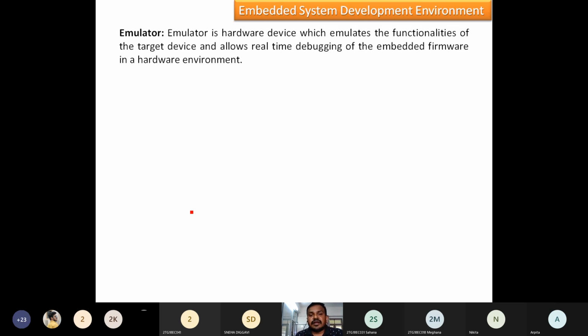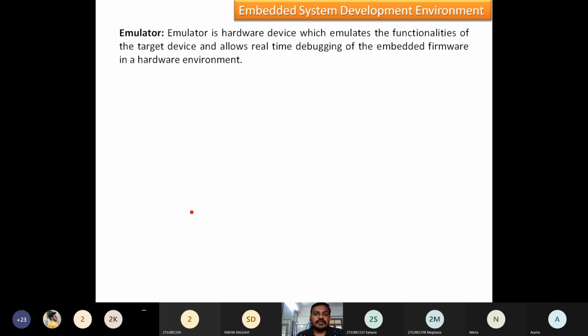An example is Android Studio. That software allows you not only simulation; it is not actually a simulator, it is an emulator. We give the name emulator because whatever application you are creating, the APK file, the Android application you are designing for a particular mobile phone, that target device, that particular mobile phone, is virtually available in that software.